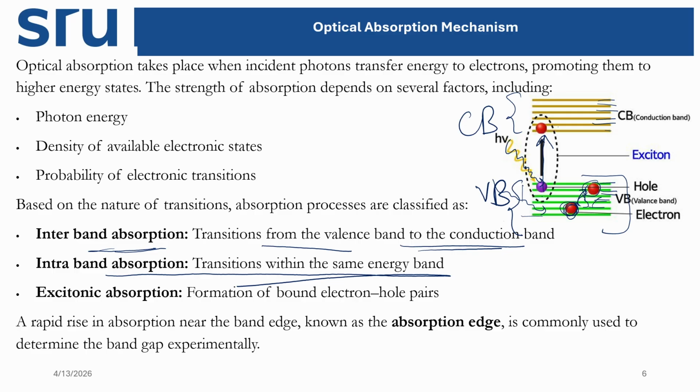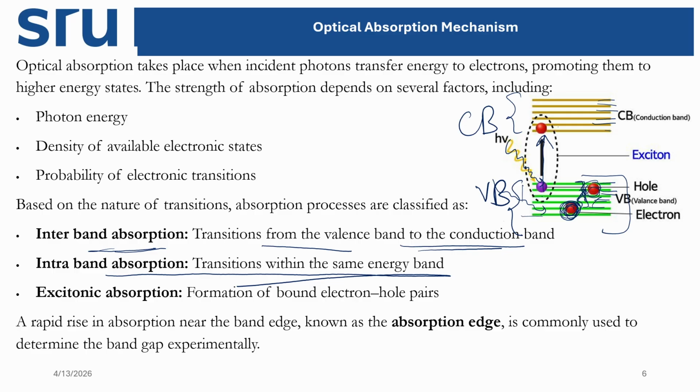But here, this light is coming and interacting with the material, and inside the material, transitions are taking place only within the conduction or valence band. The electron is not going to the conduction band. So this process is called intraband absorption.